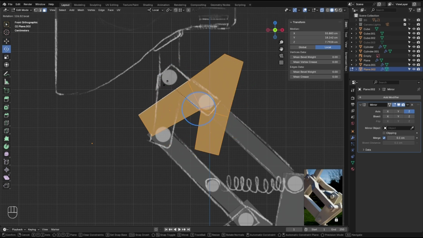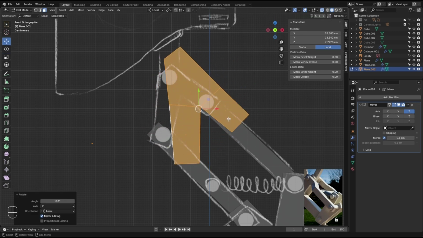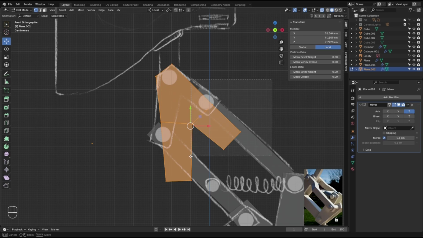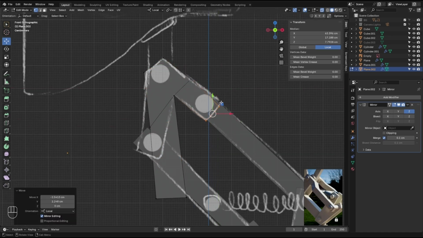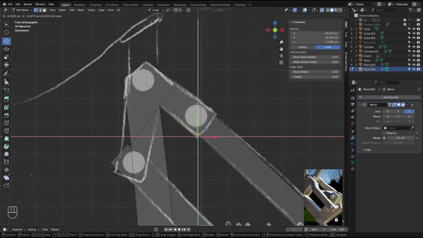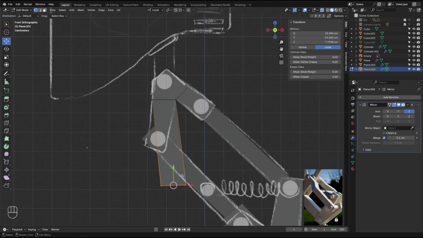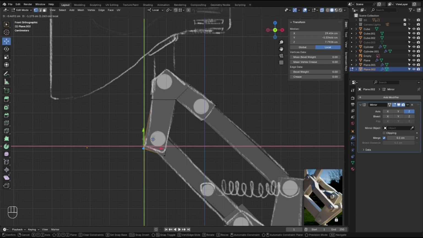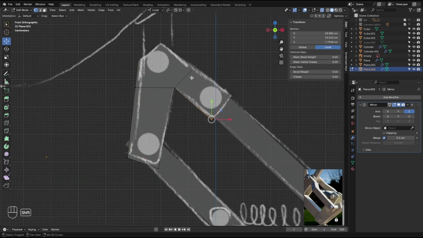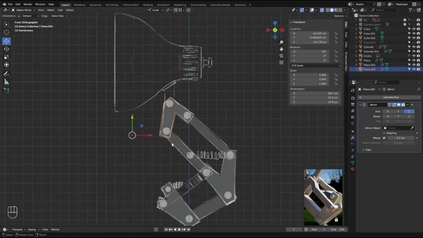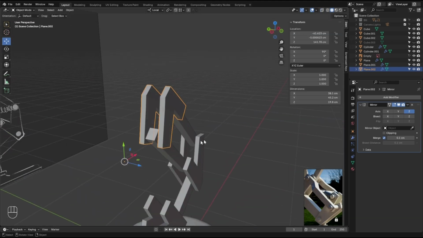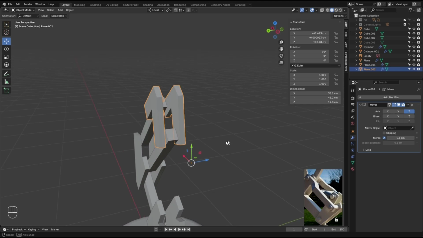Let's rotate that like so. Let's move some vertices. Right, and that's the top joint right there.